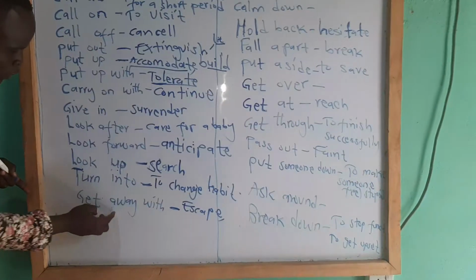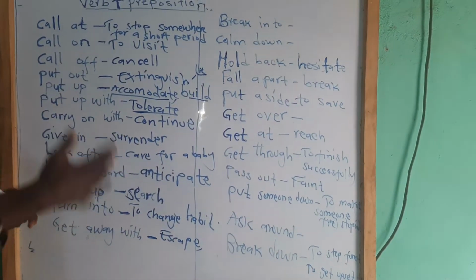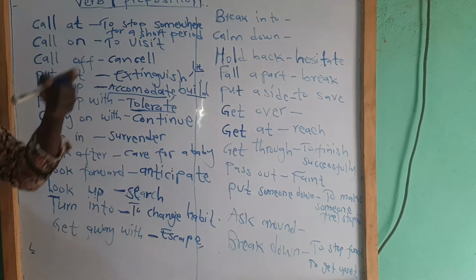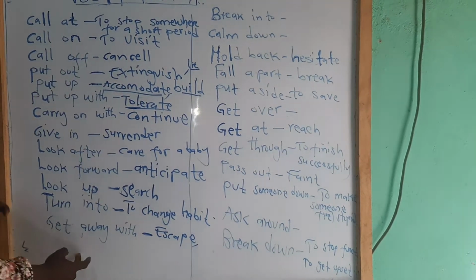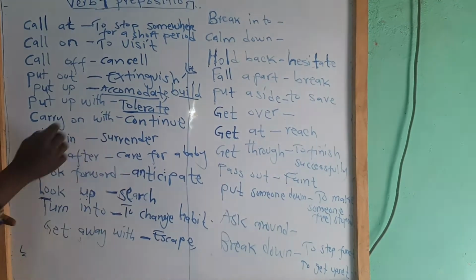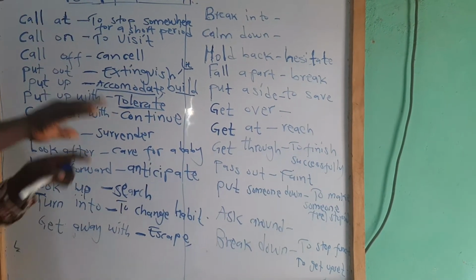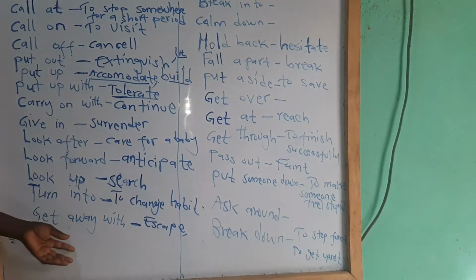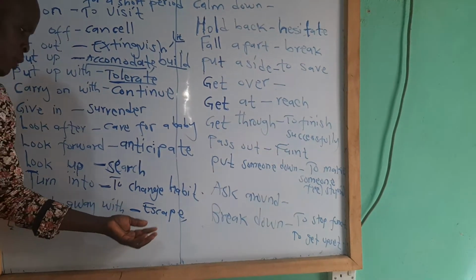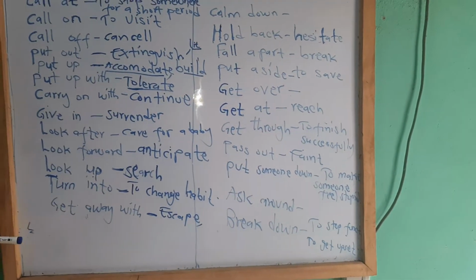So get away with means to escape with something. If you are using it to mean a thief or somebody ran with something stolen, you say you get away with, to escape with. Or somebody did a wrong thing and the person was not punished, you say the person gets away with it without being punished.